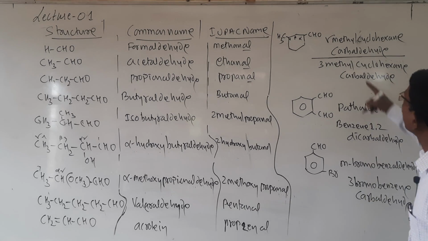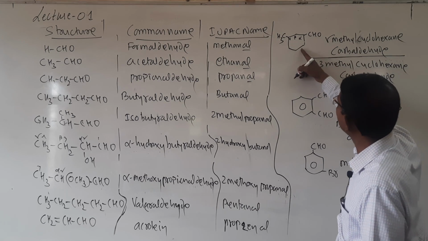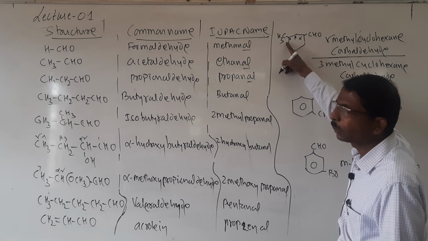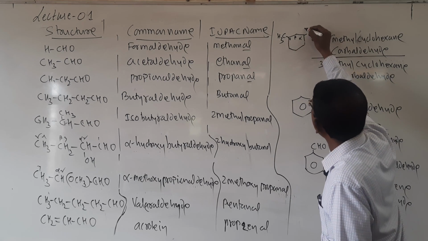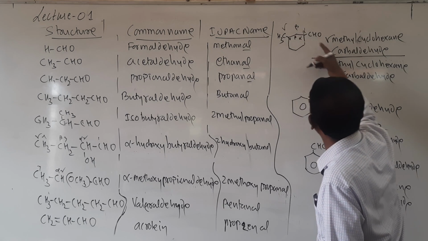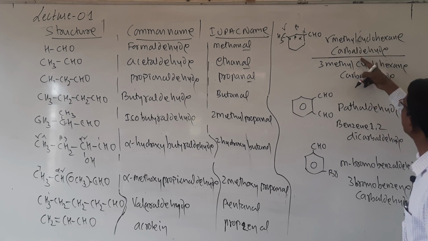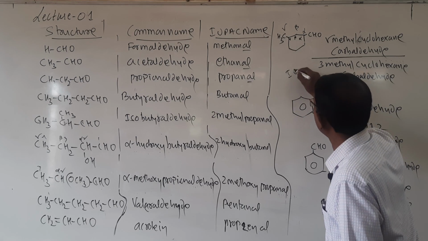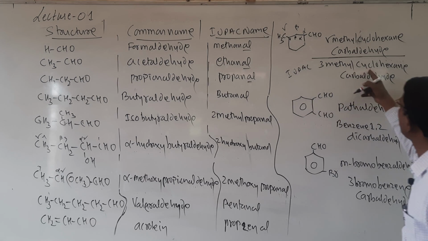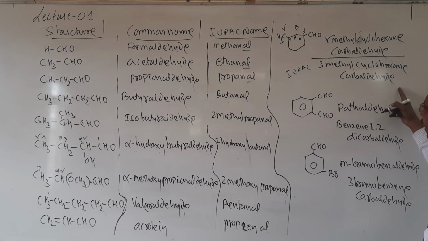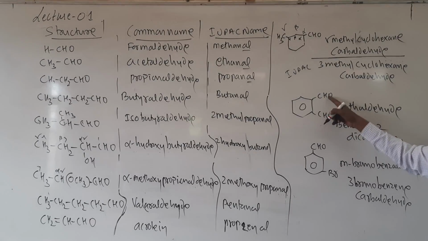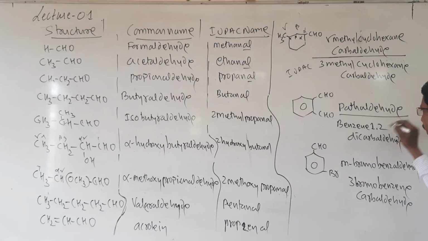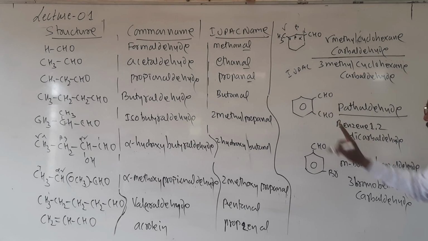And then students, here cyclohexane is there, the aldehyde takes the first place, and at the third place a methyl is there, so it is called alpha, beta, gamma methyl cyclohexane carbaldehyde, or the IUPAC name is 3-methylcyclohexane carbaldehyde. And the same thing, when 2 aldehyde groups are there, it is called phthaldehyde and its IUPAC name is benzene-1,2-dicarbaldehyde.